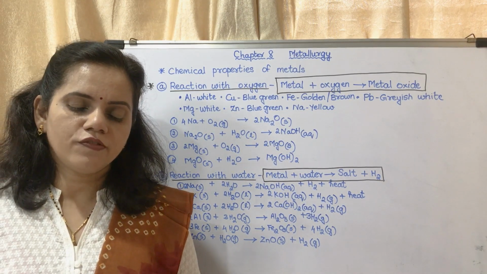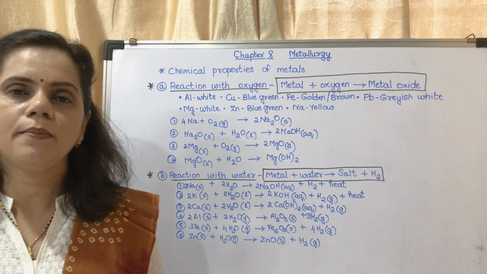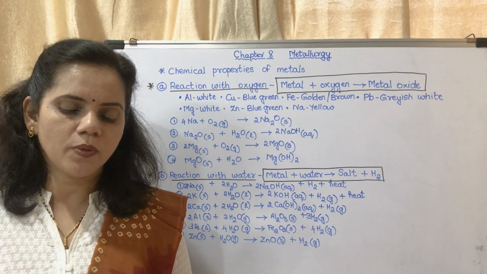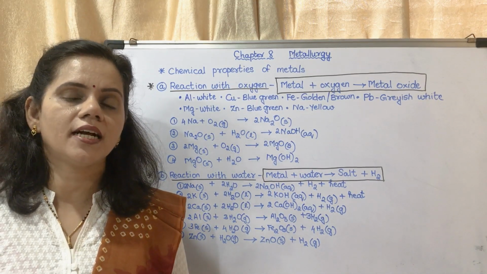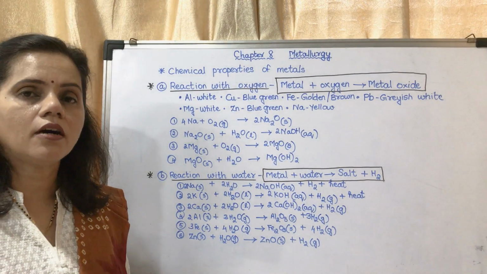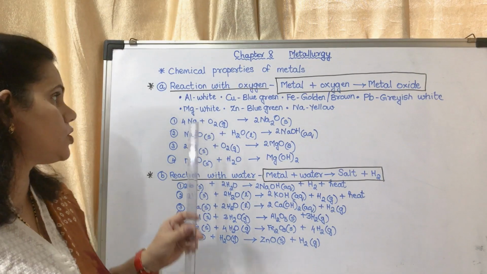How does the surface of a metal appear on catching fire? They appear to be grayish black. What is the color of the flame while the metal is burning? I have given the color of the flame here. You may write this in your textbook itself because this question is asked as an objective question.